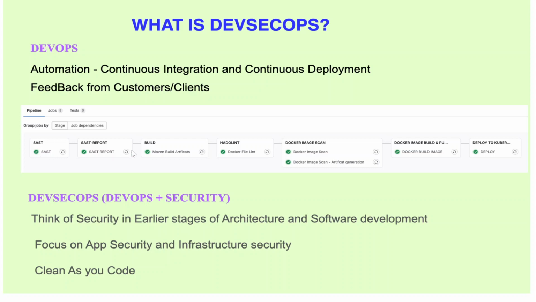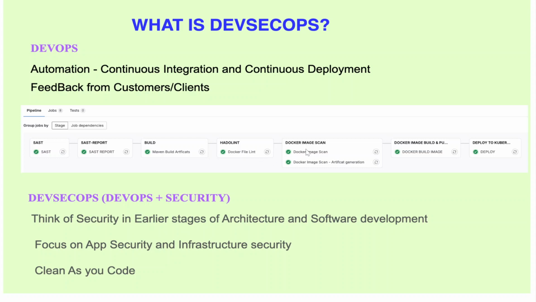So this SAST scan will be doing its job. Then only I'll be building the artifact, okay? And then after I build the jar file, I should not create a Docker image immediately, okay? So I'm just going to lint my Docker file over here. So these are all security features, right? I'm going to lint my Docker file, meaning linting the Docker file is checking whether my Docker file is up to the standards. If any standard is not followed, it will throw out an error and then break the pipeline, okay? That is for this Hadolint.